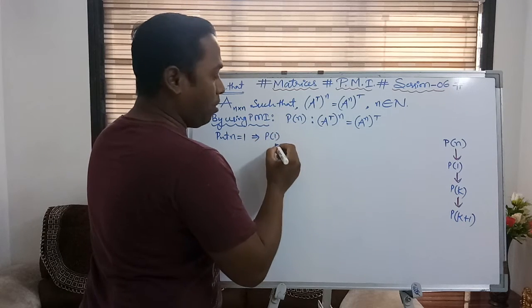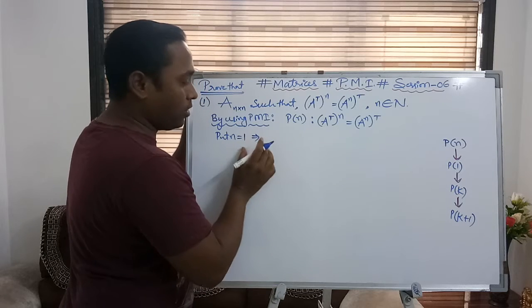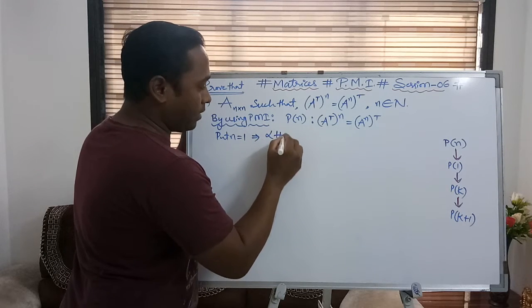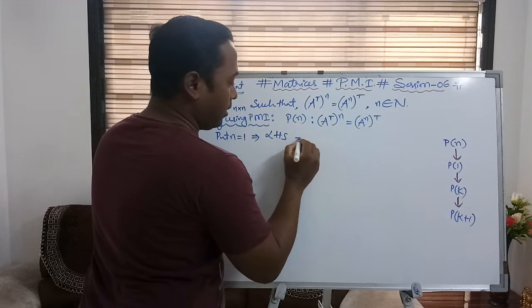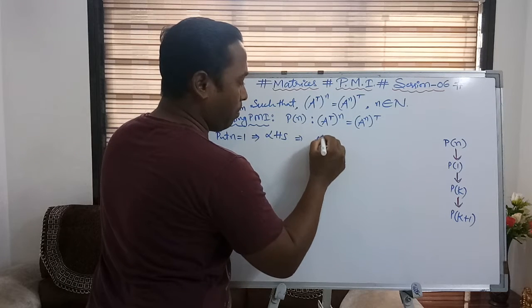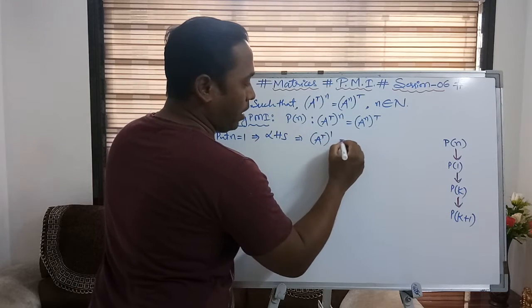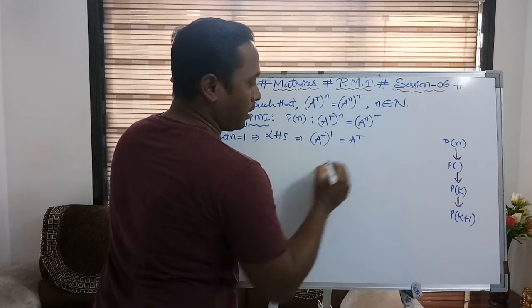So how can you say P of 1 here? Simply, if n is equal to 1, then the left hand side is A power t whole power 1, which will give A power t.